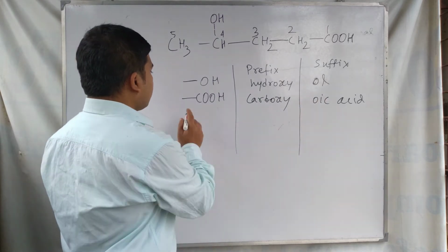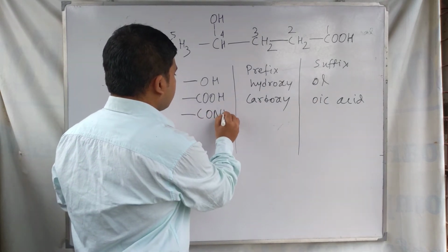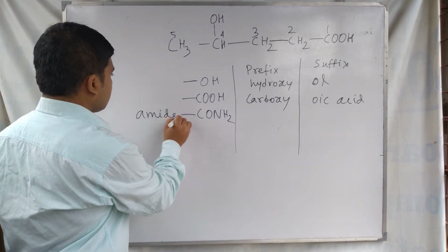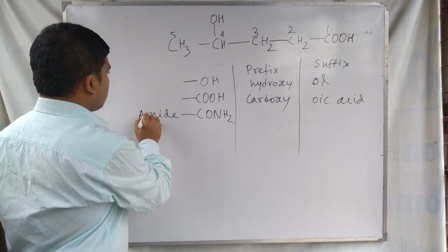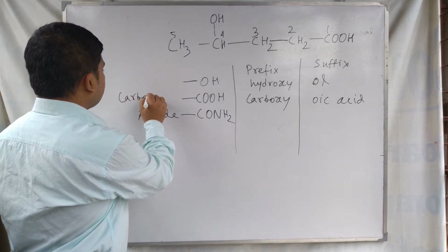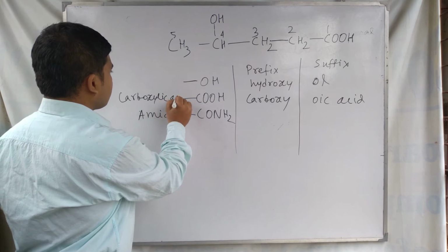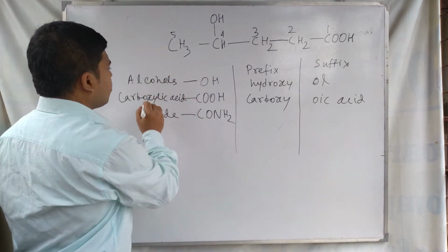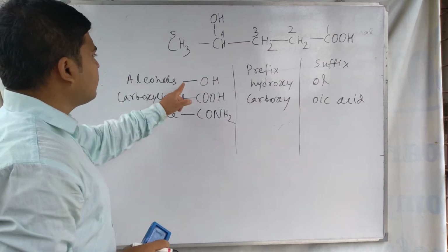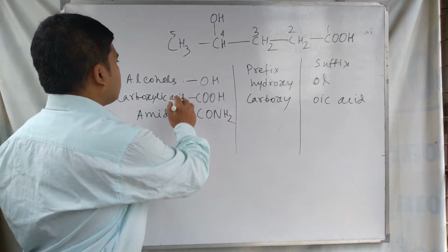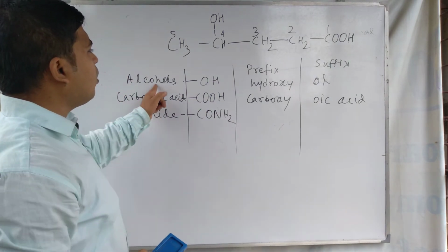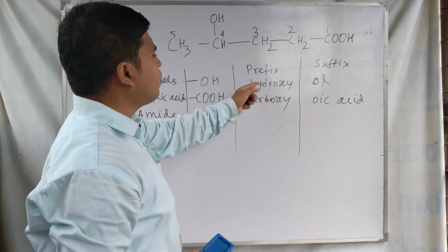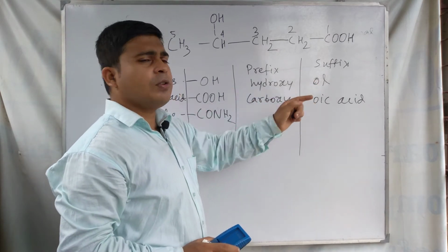Similarly for amide, CONH2, this one is called amide, this one is carboxylic acid and this one is alcohol. So these are the classes of compounds with their functional groups. For the alcohol class, the functional group is OH, the prefix is hydroxy and the suffix is ol.